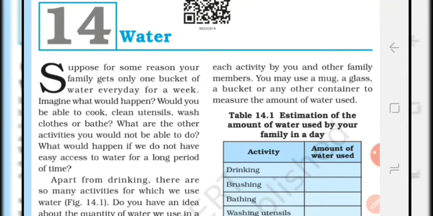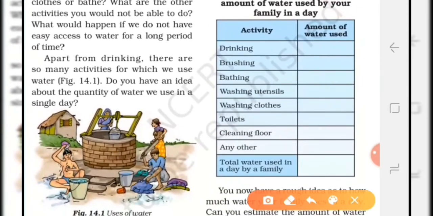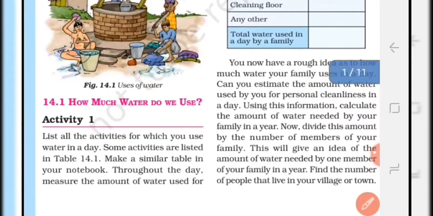Students, as we know, water is essential for the survival and existence of all living organisms including humans. We all use water for various activities like drinking, brushing, bathing, washing utensils, washing clothes, toilets, cleaning floors and other activities. But the question here is, how much water do we use in a day?